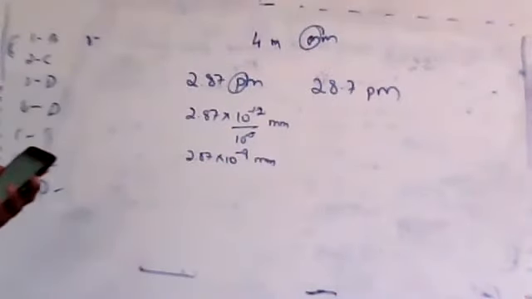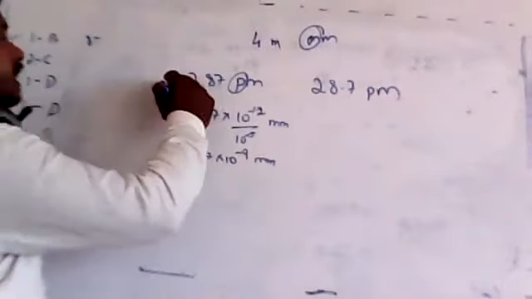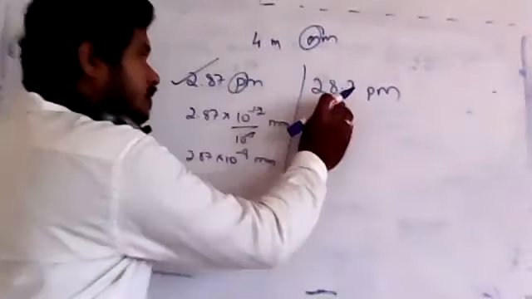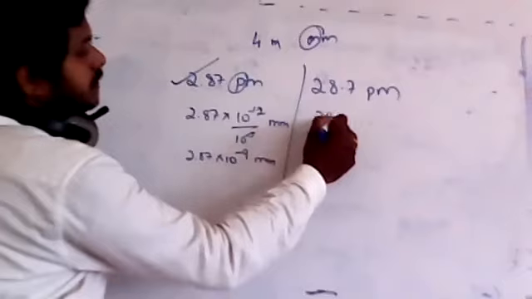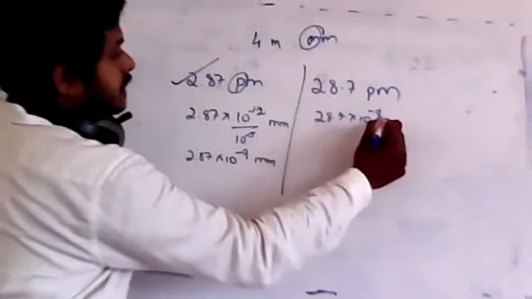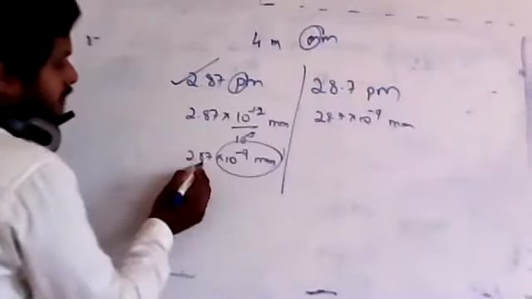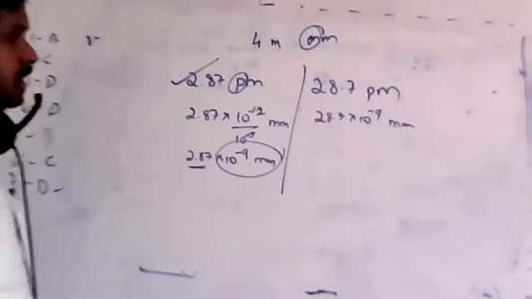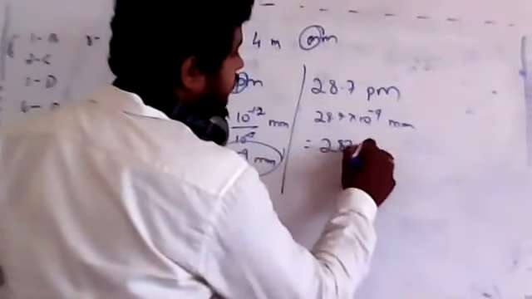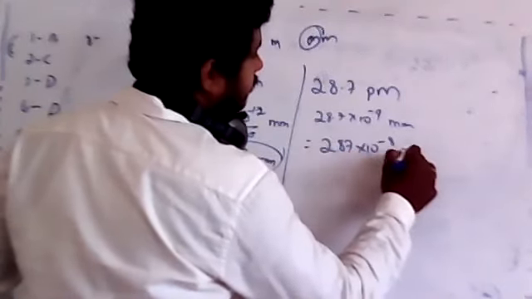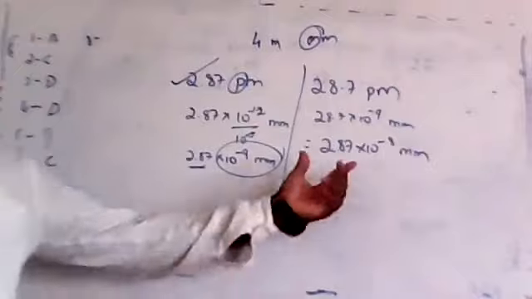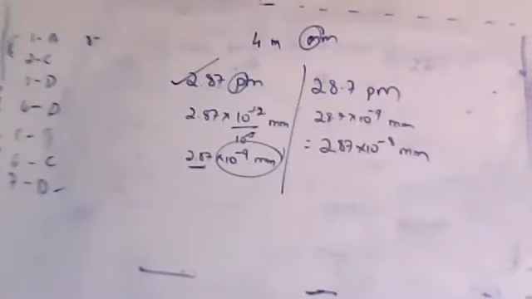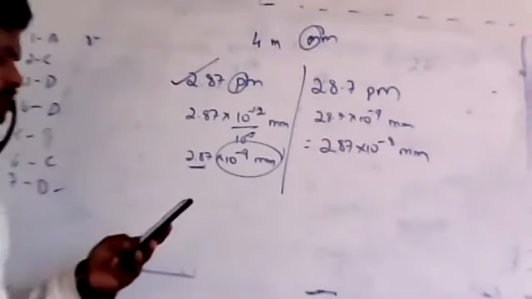This was given as option A because I wanted to give this as a question. If you want to solve this as a question now, you will be getting 28.7 into 10 to the power minus 9 millimeters. Only thing is this is changed, so if you want to express this, it will become 2.87 into 10 to the power minus 8 millimeters. Either if you are getting this one or this one as an answer, you can just go for any of this, or just neglect that question and count for a total of 11. Let's go for the next one.